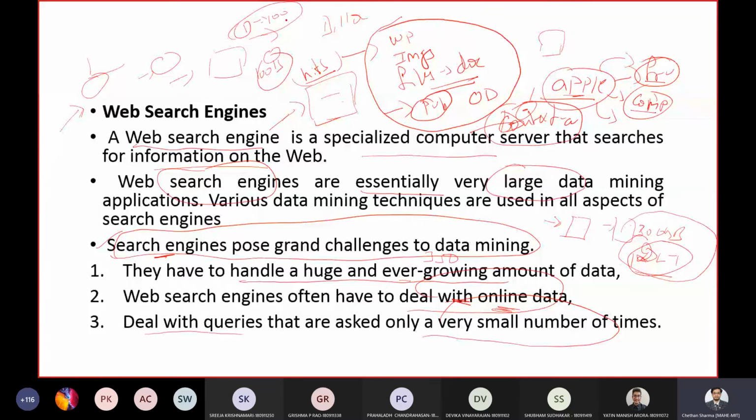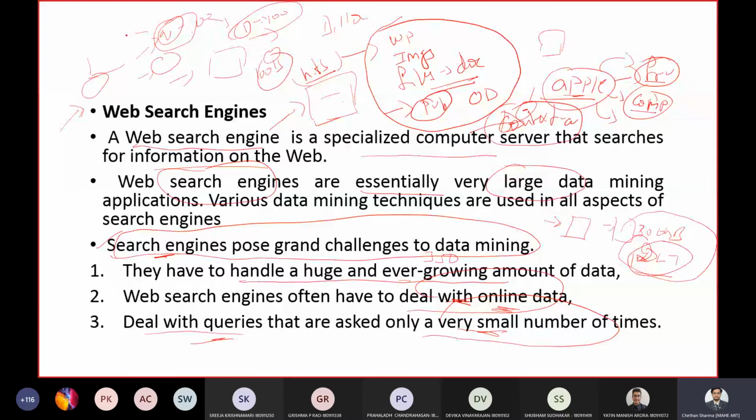So the keyword which I use might have very limited data.